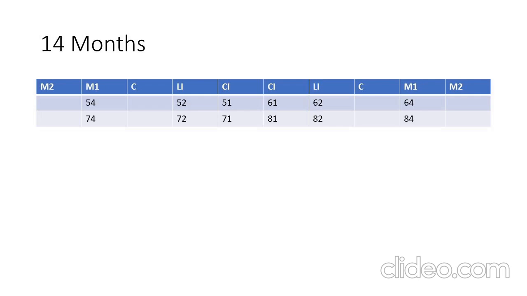At the age of 14 months, temporary first molar will appear. All four temporary molars will appear at the same time. At the age of 18 months, temporary canines appear. At the age of 24 months, temporary second molar appears. This makes the total number of teeth 20. From 24 months, that is 2 years, up to 6 years, the total count will remain 20.